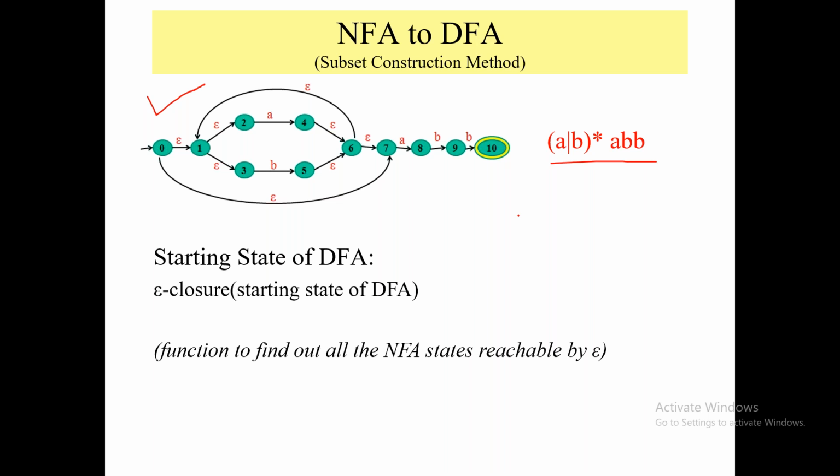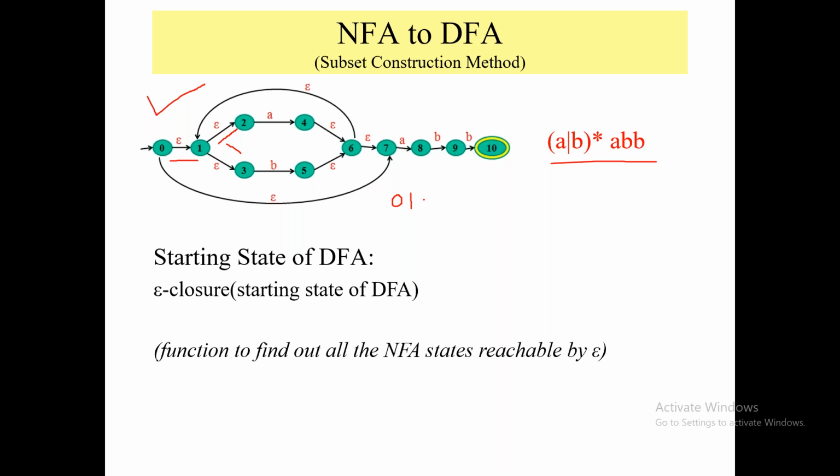Okay, so first we have to find the starting state of the DFA. How will we find the starting state of the DFA? That is the epsilon closure of the starting state. So here, can I say the epsilon closure should be continuous from the starting state? So can I say 0, then 1, then 2, then 3.